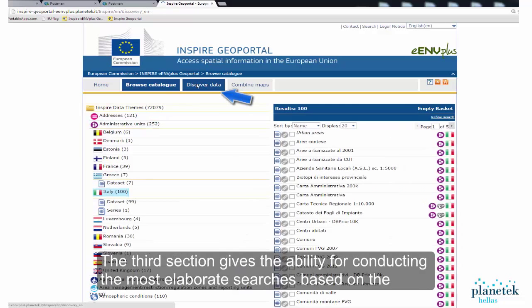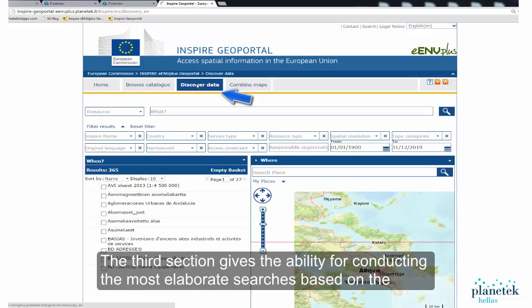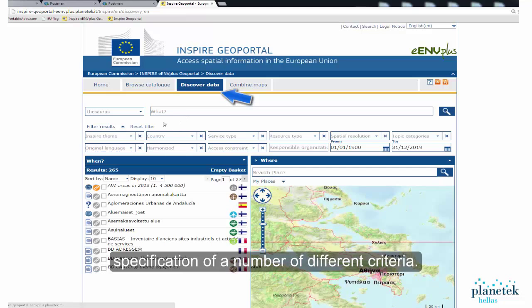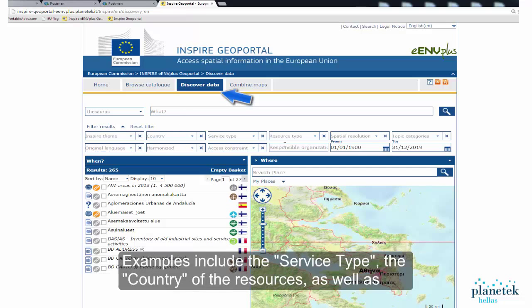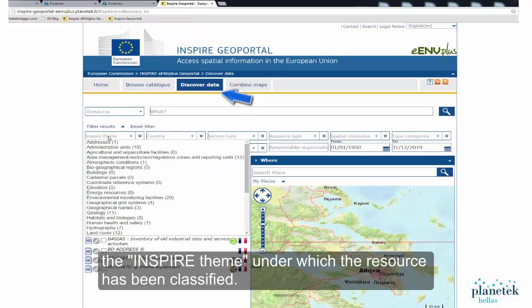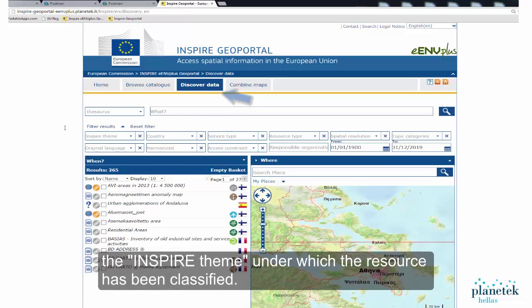The third section gives the ability for conducting the most elaborate searches based on the specification of a number of different criteria. Examples include the service type, the country of the resources, as well as the inspired theme under which the resource has been classified.